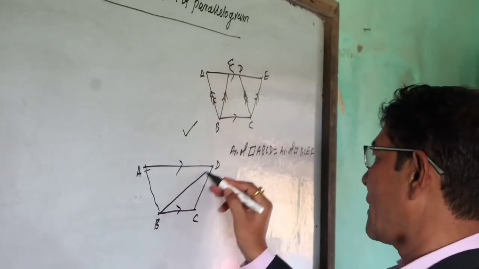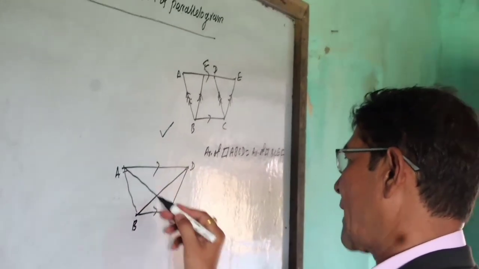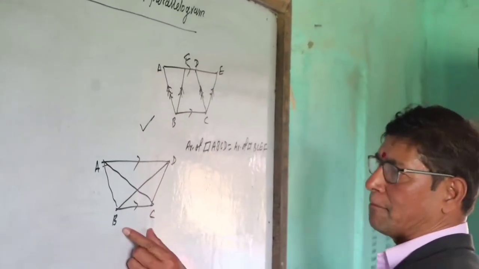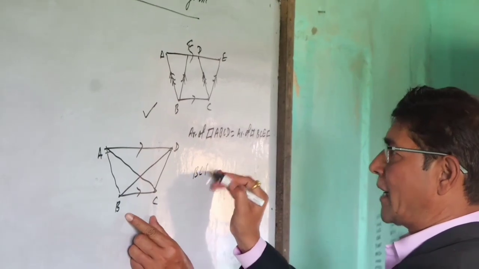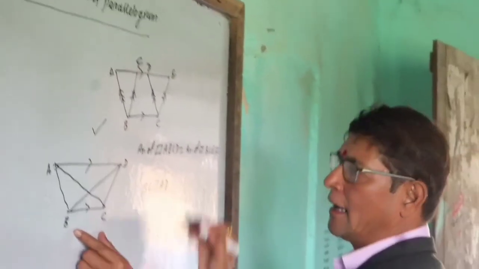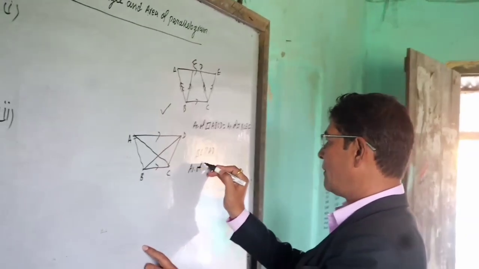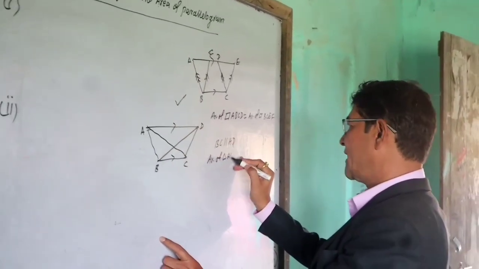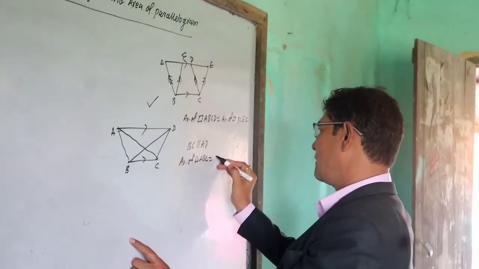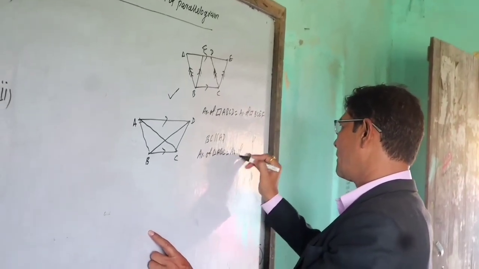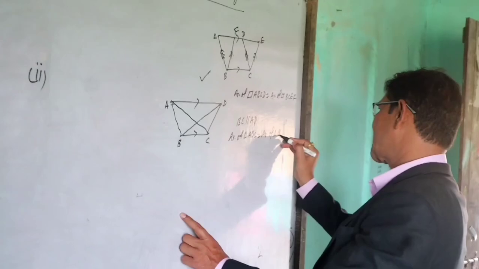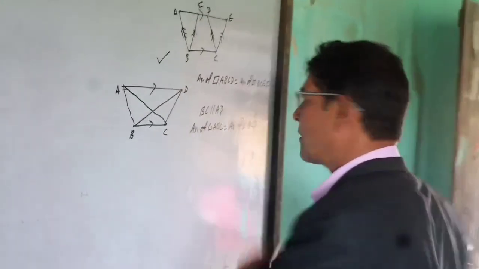Now one triangle to another triangle. Base BC, parallel AD, and area of triangle ABC is equal to area of triangle BCD. Concept 2.